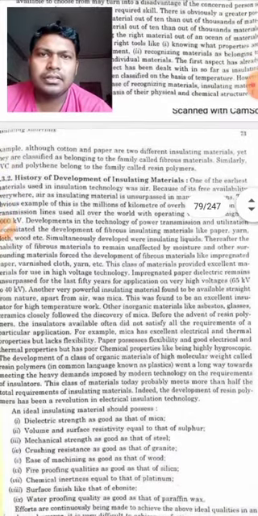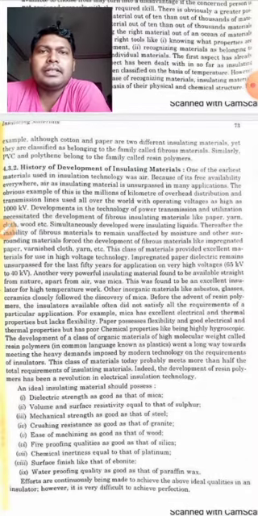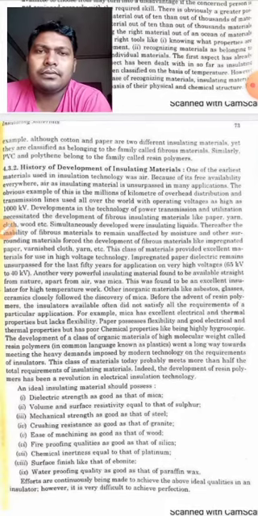Now further, the things which are also essential are, for example, cotton and paper, two different insulating materials. If we take an example, if we have cotton as an insulation and paper as an insulation, both are insulating materials, yet they are classified as belonging to the family called fibrous materials. So both belong to fibrous materials. Similarly, PVC and polythene belong to the family called resin polymer. So PVC and polythene belong to resin polymer.